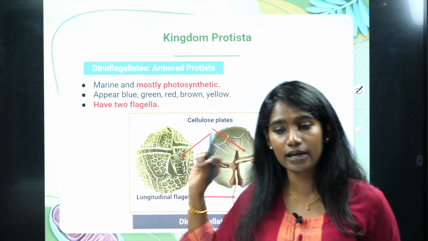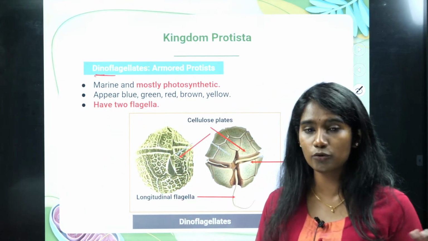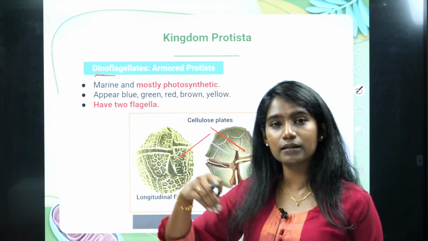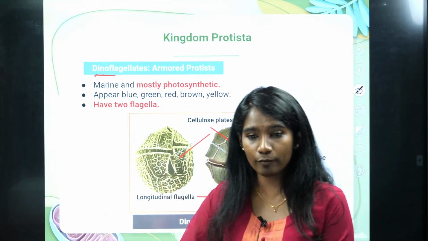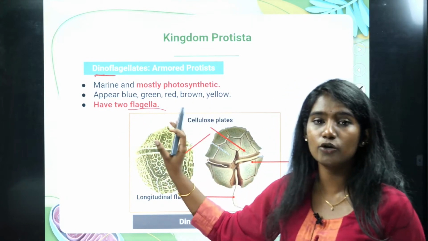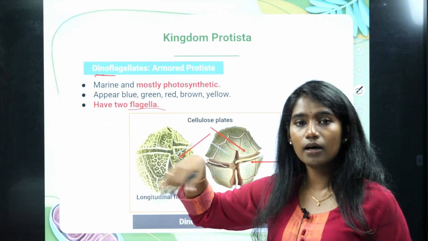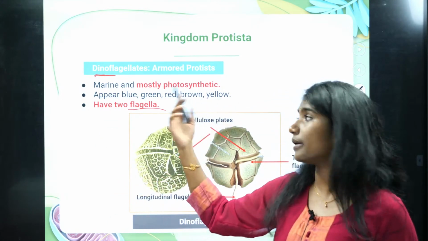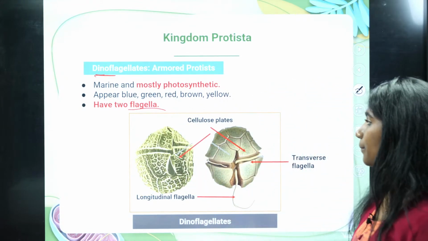And these dinoflagellates, see, di means two, flagella means the locomotory structure, right, which helps in movement. So here this organism has got two flagella. So where is this found? It is found near the marine region. They can appear blue, green, red, yellow, brown as well.